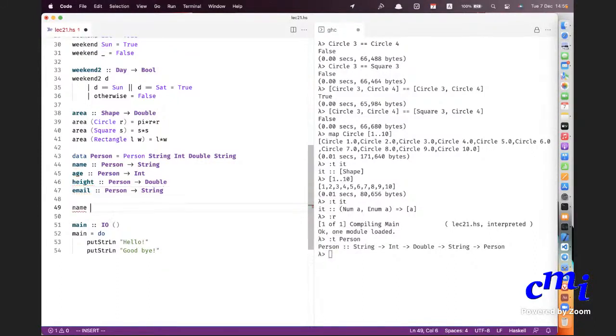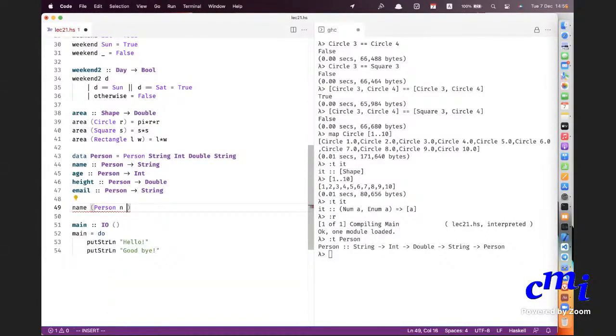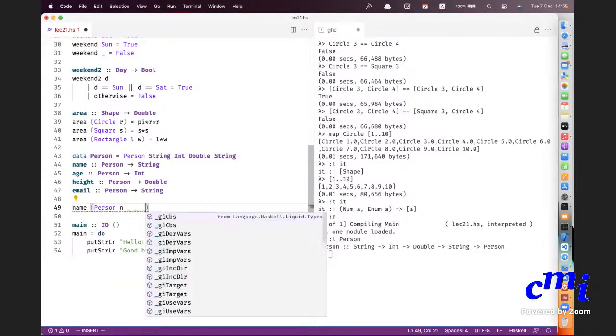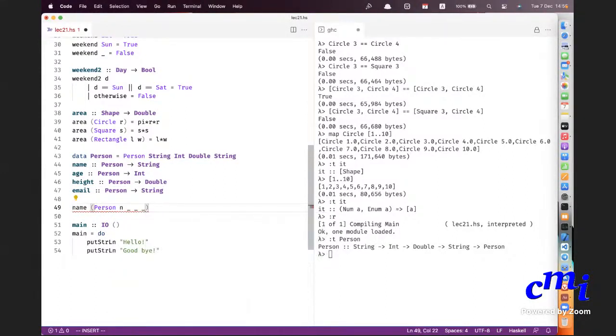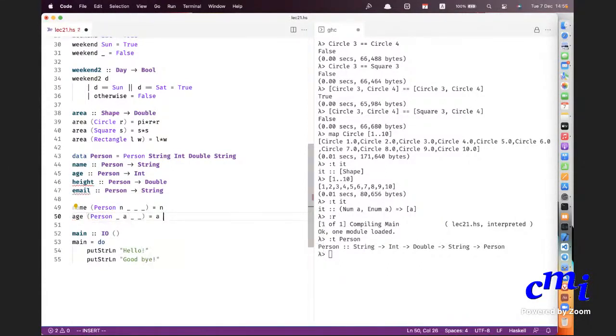So name of Person n, and you don't care about the rest, equals n. Age of Person, anything, a, anything, equals a. You can always do pattern match.